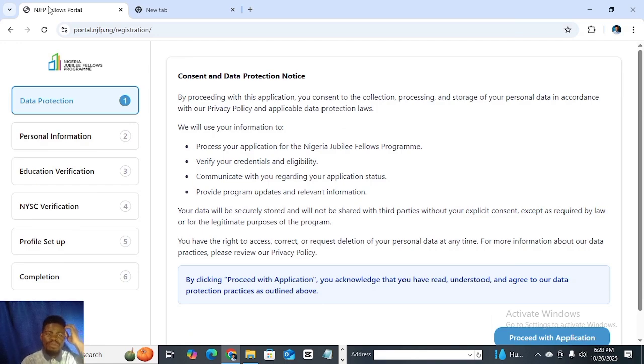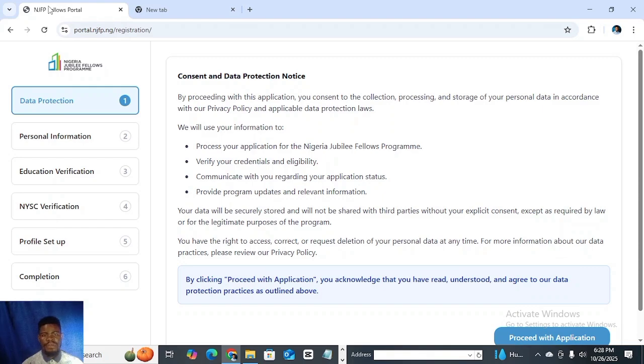This is a program that has been brought to Nigerian youth by the federal government. It is called the Nigerian Jubilee Fellowship Program, designed for the youth of Nigeria. So if you are of the age of 18 to 30, you are eligible for this program. You must be a degree holder, a graduate, and a HND or an HND holder.